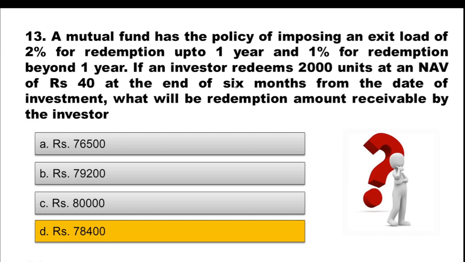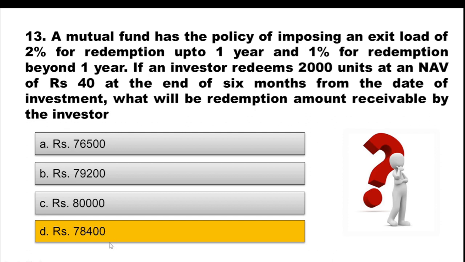Now when this investor is redeeming the amount, because it is at the end of 6 months, which is before 1 year, 2% redemption will be charged. 80,000 was the total amount at the current point of time. From that, we will deduct 2% redemption charges, 2% of exit load. So what will that be? 2% of 80,000 comes to 1600. So you will have to deduct 1600 from 80,000, and this will give you an answer of 78,400.